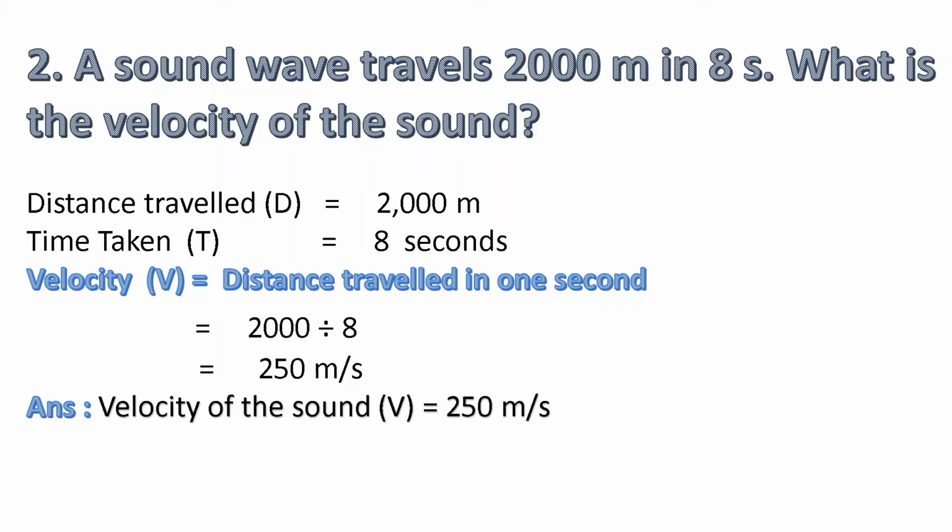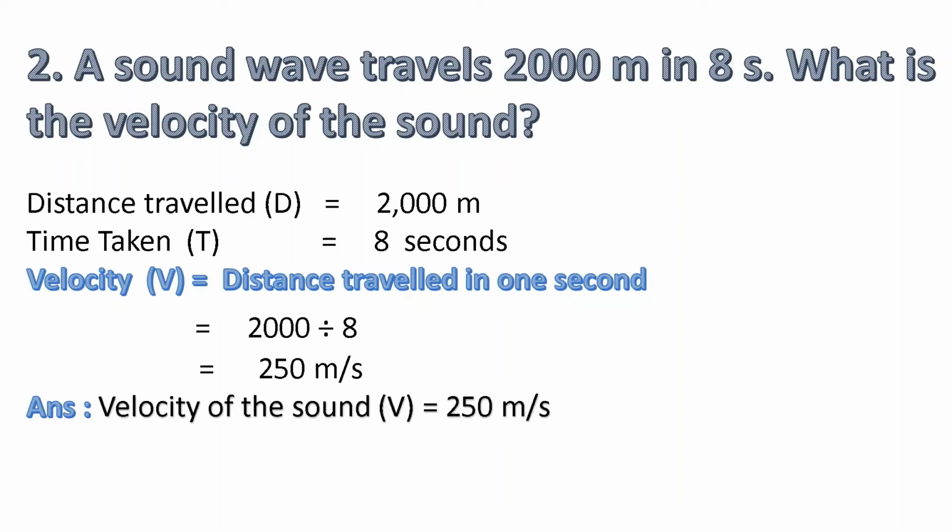How to find out the velocity? Velocity is equal to distance traveled in 1 second. We know the value of distance traveled in 8 seconds. So if we divide the distance traveled in 8 seconds by 8, we will get the distance traveled in 1 second. That will be the velocity.